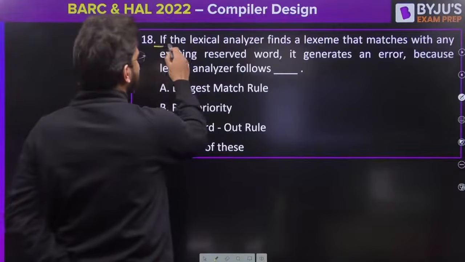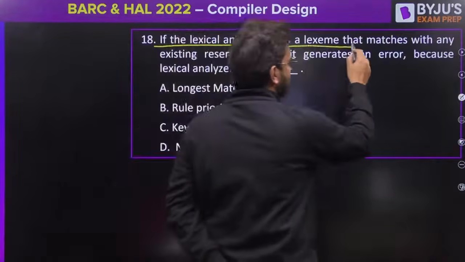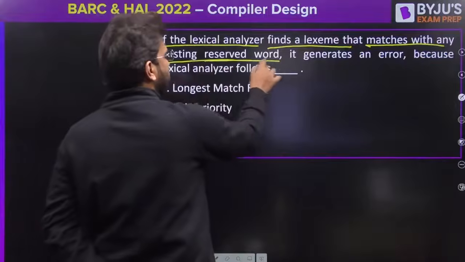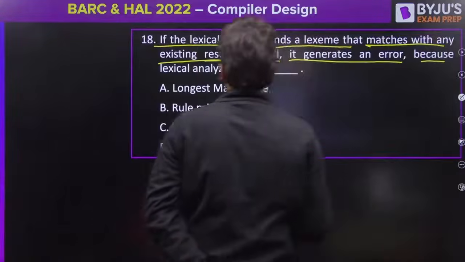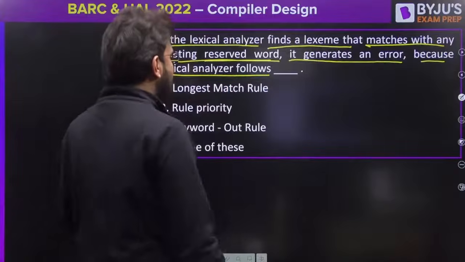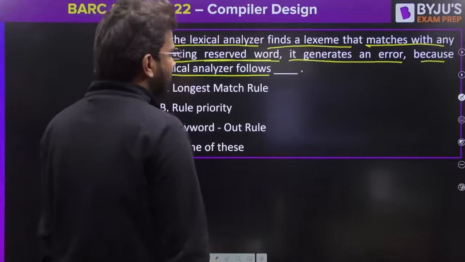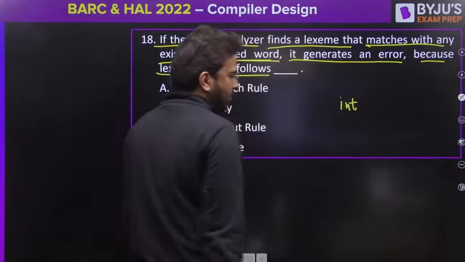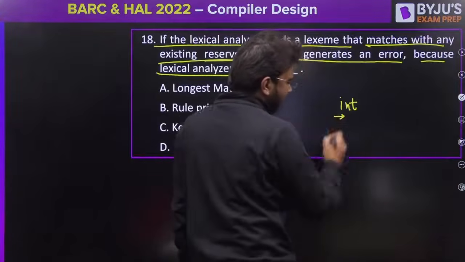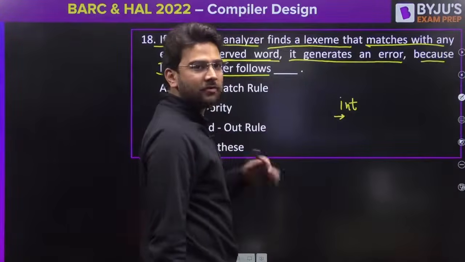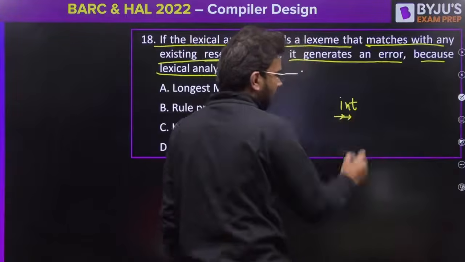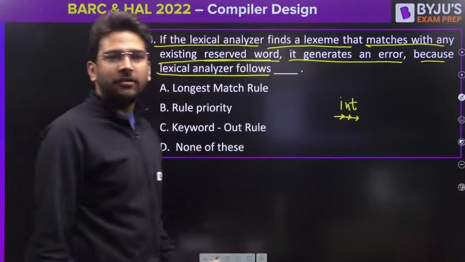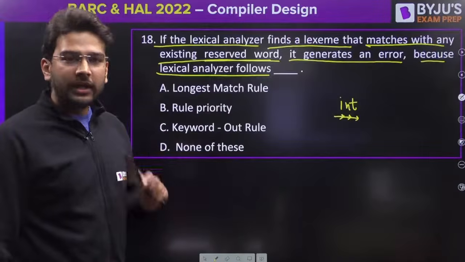Let's say this. If the lexical analyzer finds a lexeme that matches with any existing reserved word, it generates an error because lexical analyzer follows dash rule. So that means, let's take one example. Let's say I'm writing INT. So I will scan it. I will say I. So far it is identifier. Fine. Again, IN is identifier. Fine. INT. Is it identifier? No. It is a keyword.